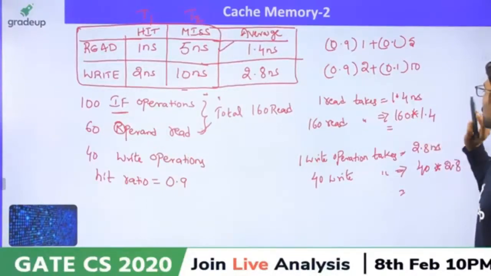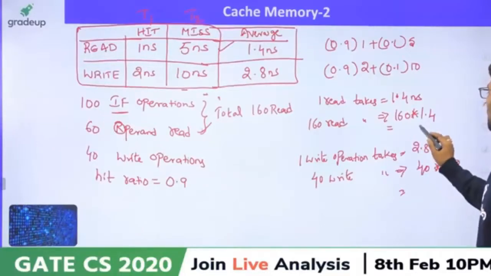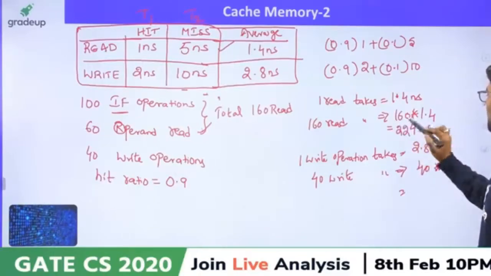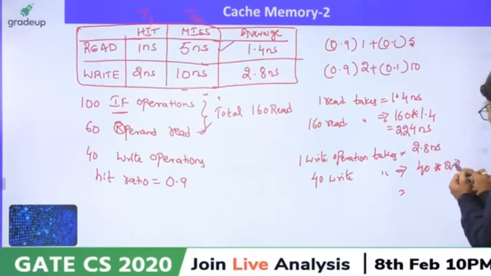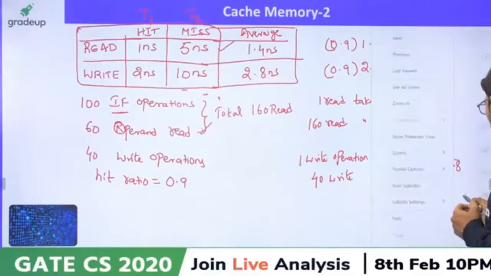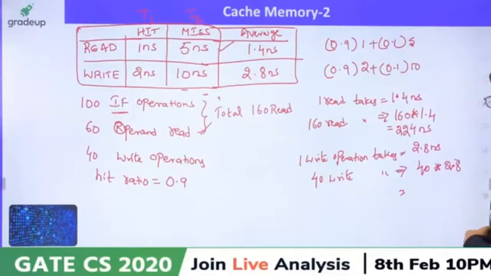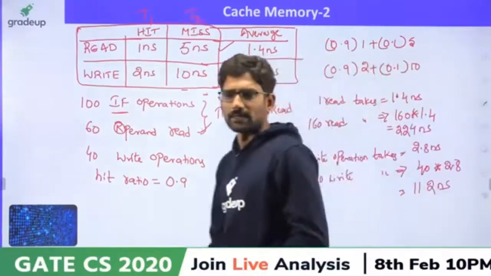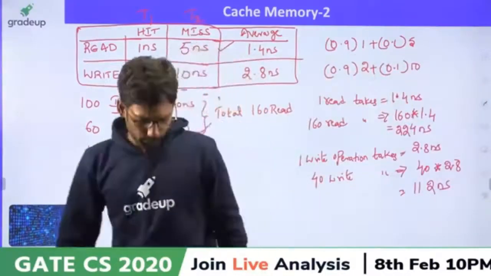It is 16 into 14. 14 6s are 84. So it is 224 nanoseconds. And this would be 4 into 28. 4 8s are 32, 4 2s are, okay. So it is 112 nanoseconds. Right. Good. Roy, thank you.